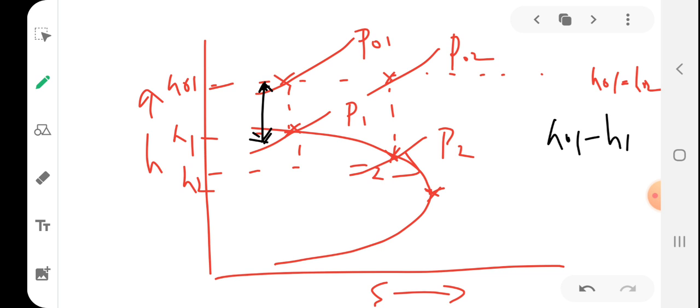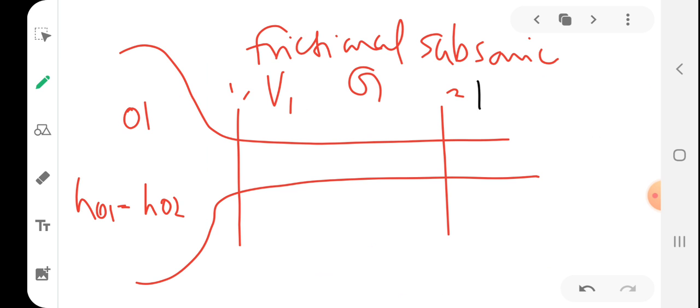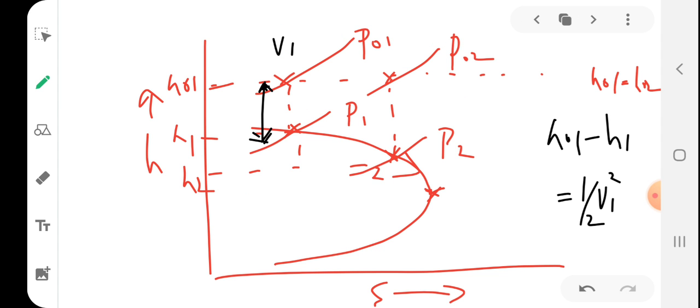This difference is nothing but H01 minus H1. What is that? That is nothing but half V1 square, right? So it is V1, velocity V is V1 here, velocity is V2 here. So what will be this distance? This particular distance? If this is half V1 square,